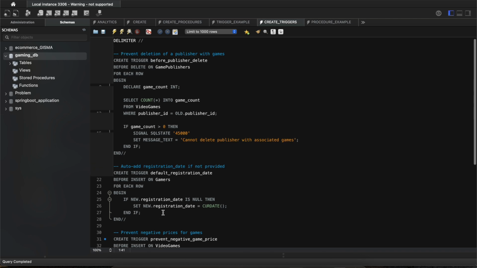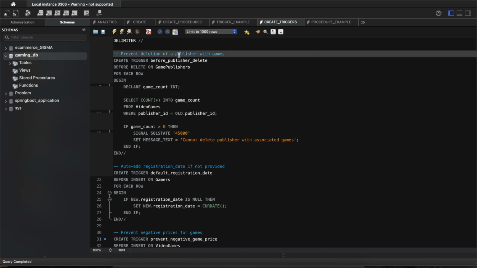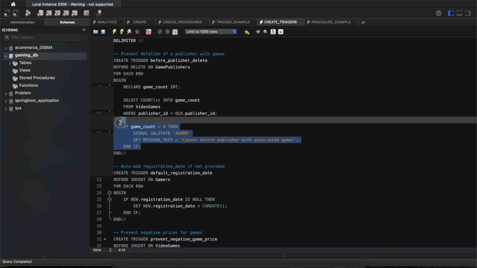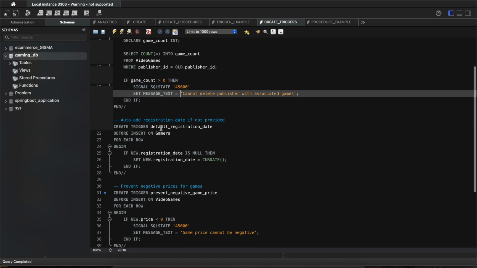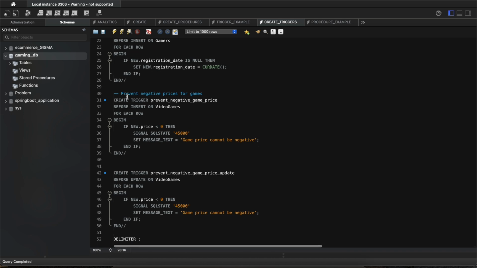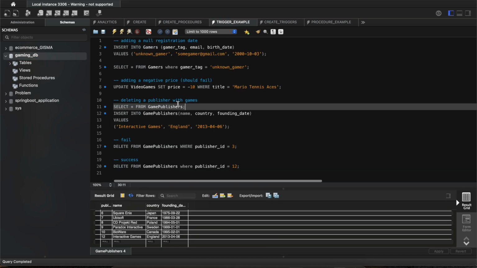I have created triggers for certain cases where, let's say, we try to delete a publisher that has games, the trigger will not allow it because I don't want null values. I want to keep good data quality. And during registration, if the registration date was not given, the trigger will automatically add it. And this is for price validation. If a game is added with a negative price, or if it is updated to have a negative price, it will throw an error. I have provided examples for it as well.